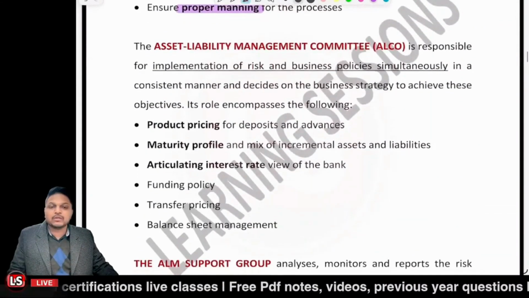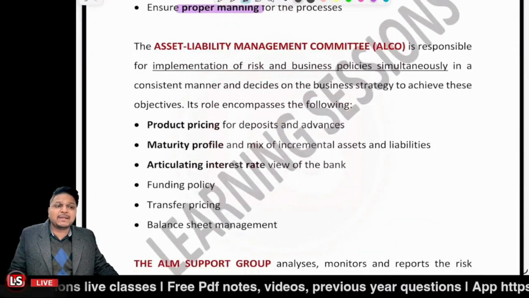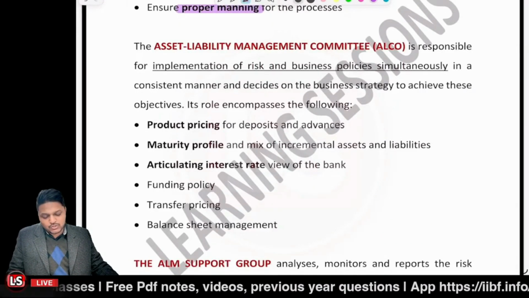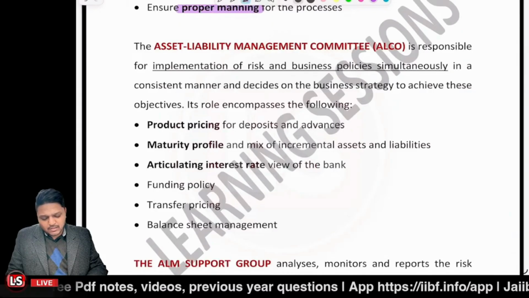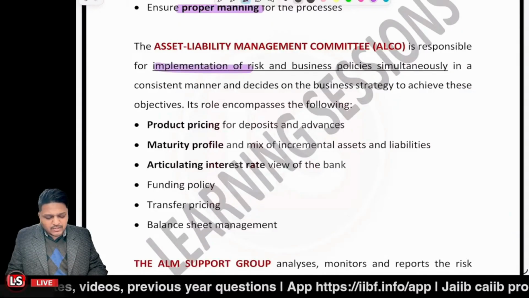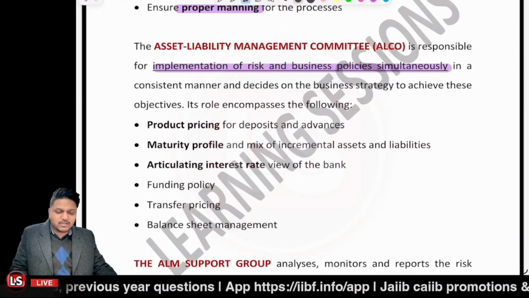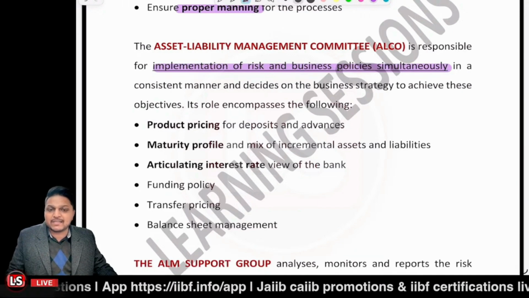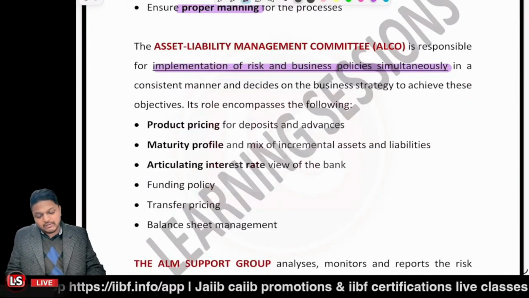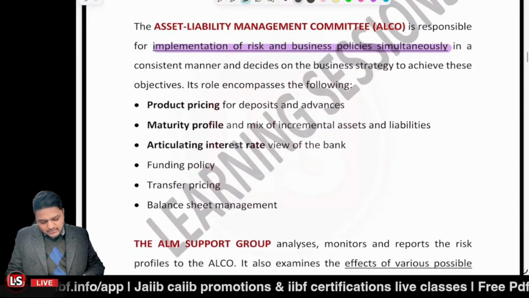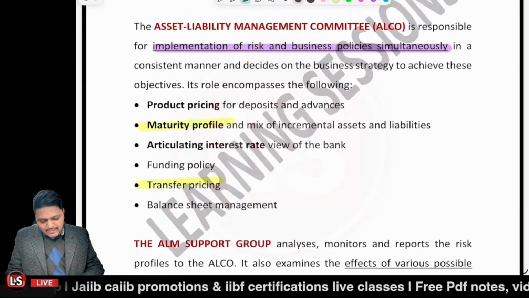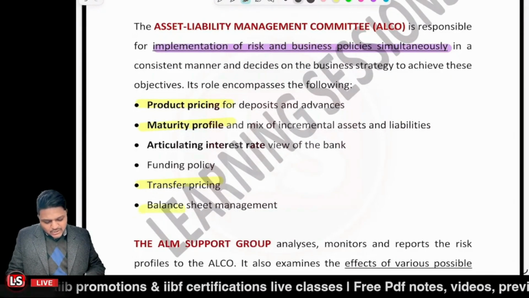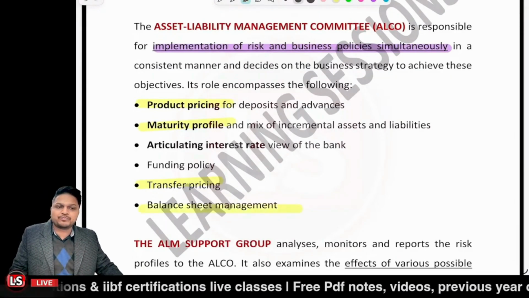Then ALCO, that is the Asset Liability Management Committee. It checks and implements the risk policies and the business policies simultaneously, so that we achieve the objective and follow the guidelines, right? So even if it's related to transfer pricing, maturity profiles, product pricing, balance sheet management, that is done by the ALCO.